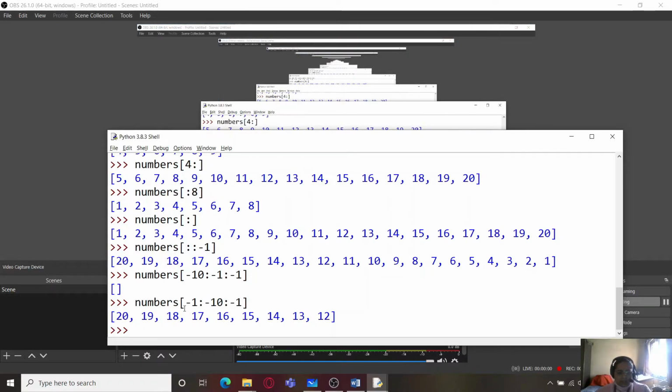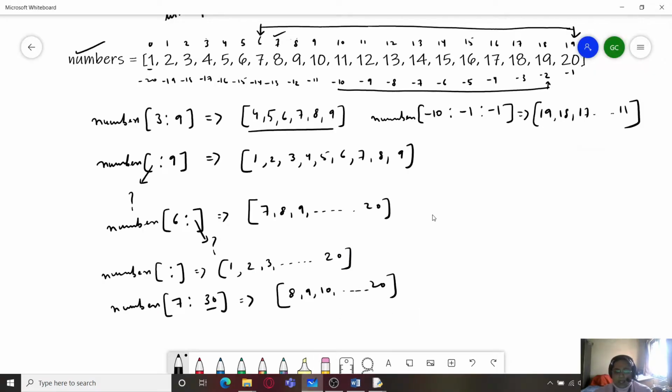So you can see over here that if I want to print the values in the negative order, I'll have to make this one correction over here. That is, the start index and the stop index have to be taken care of. So I have to specify minus 1 here and minus 10 over here.